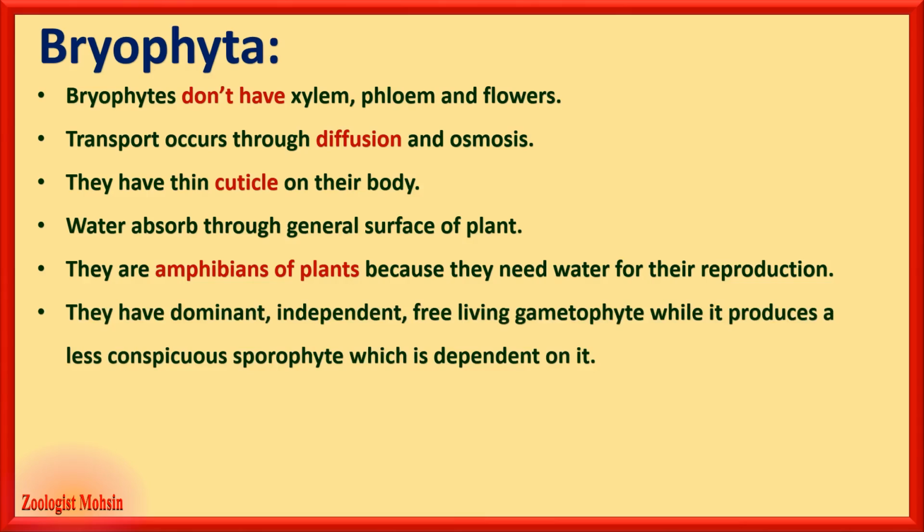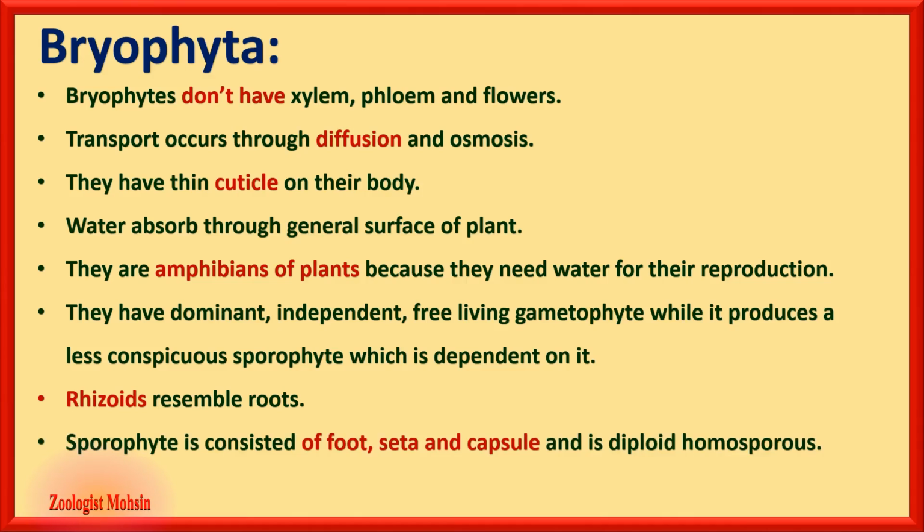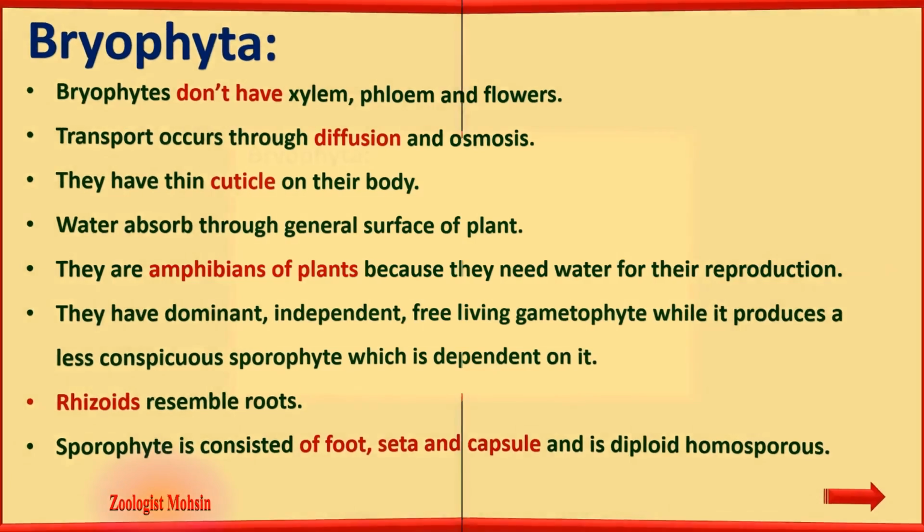They have a dominant, independent, free-living gametophyte, while the gametophyte produces a less conspicuous or less prominent sporophyte, which is dependent on it. So the gametophyte is independent and dominant, while the sporophyte is dependent and less conspicuous. Rhizoids resemble roots, which are water absorbing structures. Sporophyte consists of foot, seta and capsule. These three structures are important to remember for the sporophyte. And it is diploid. Homosporous means it produces the same kind of spores.